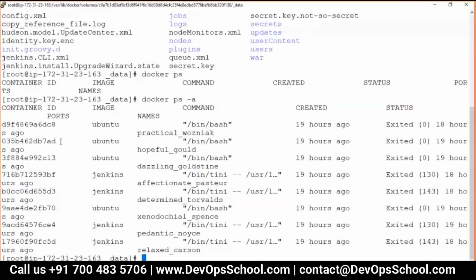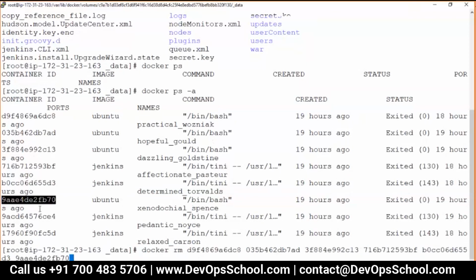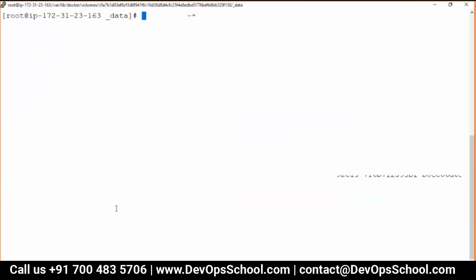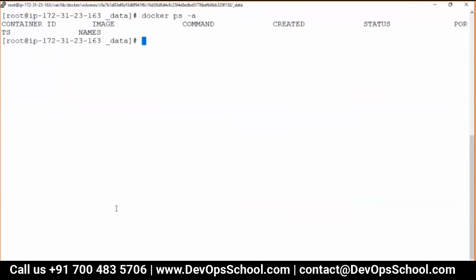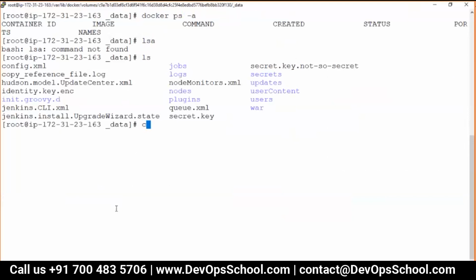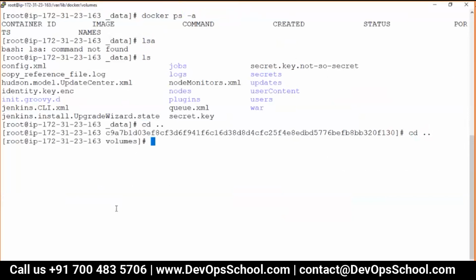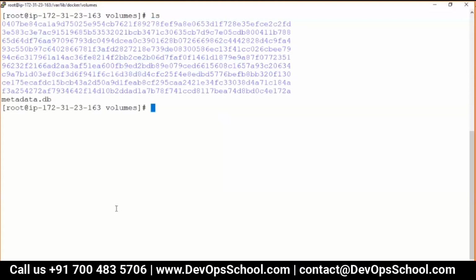I will do one thing. I will remove it. Docker rm. See here, 1, 2, 3, 4, 5, 6, 7, 8, and all these Jenkins containers. You see here, there is no container right now, but the data is still there. All the data is still there. You can mount this data to some other container and you can get things working properly.